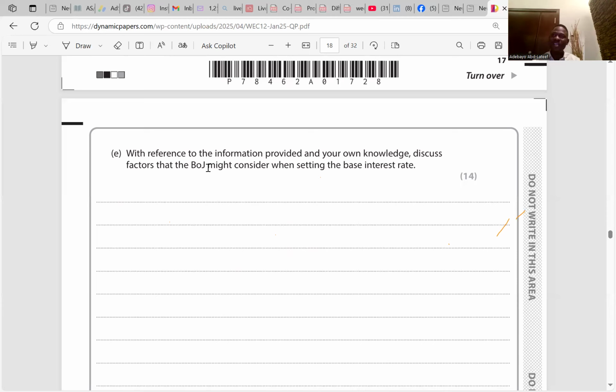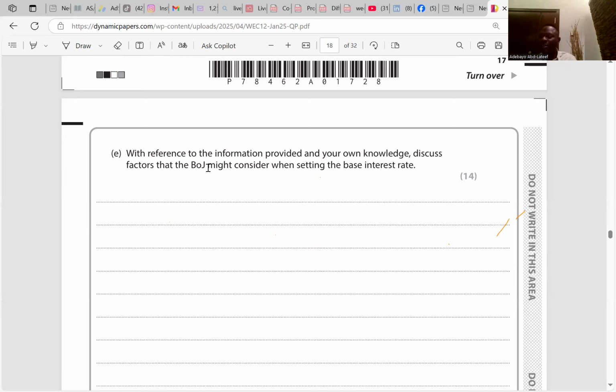Do you get it? If borrowing is expensive, saving becomes beneficial, because the interest rate is the reward for saving. So if the interest rate is low, more borrowing will happen and it will discourage saving. So an increase in the interest rate is beneficial for savers. Is it clear? So that's about consumption.